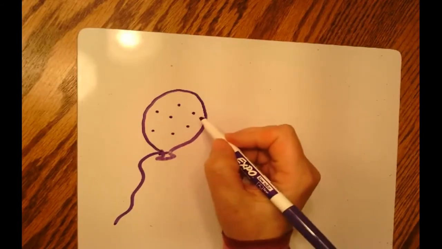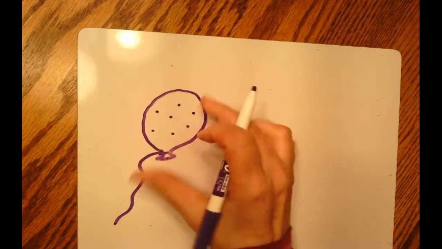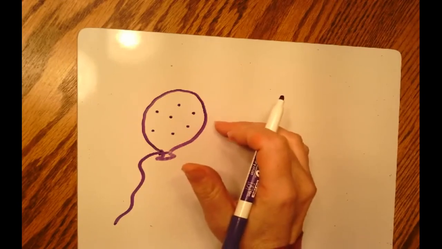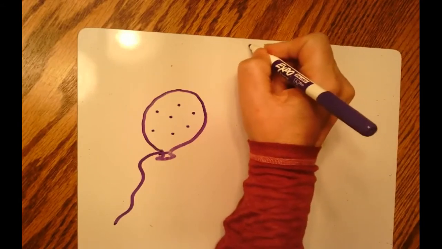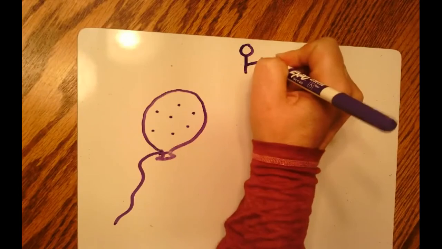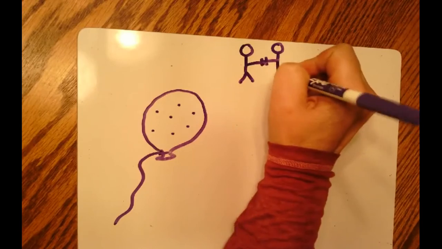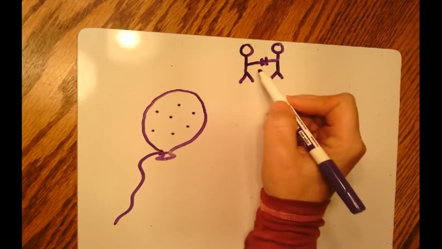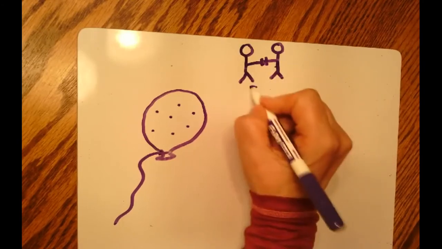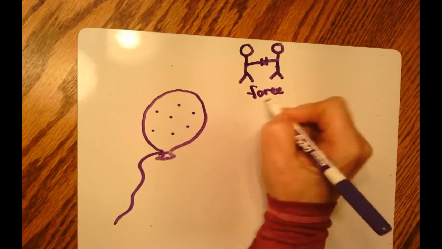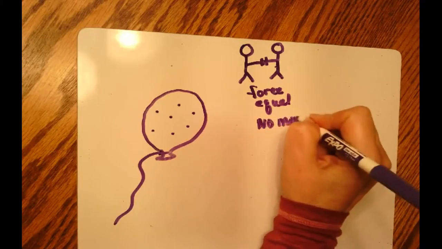Here's a balloon. So when you blow up a balloon, why does it stop expanding? Why does it only go to this size? To understand that, we need to understand pressure. Okay, so here is a guy. Here's his hand. And here's another guy. And here's his hand. And these guys are pushing on each other. Okay? If he is pushing exactly the same amount, that means our force is equal. So we're pushing equally. We have no movement.